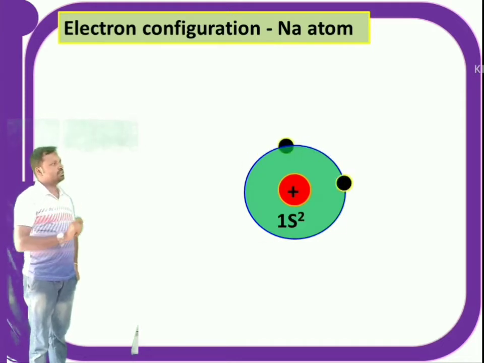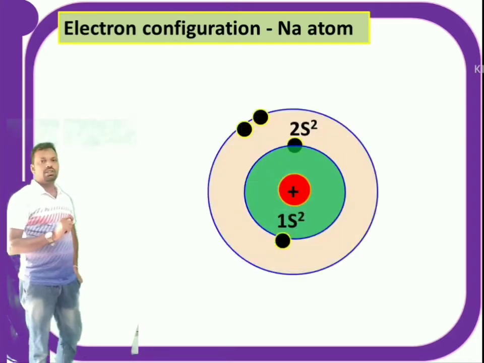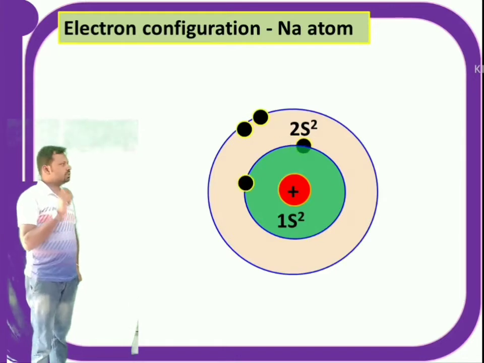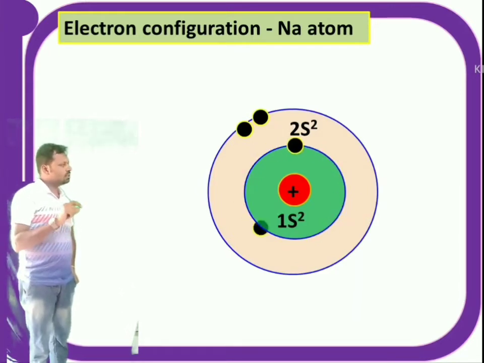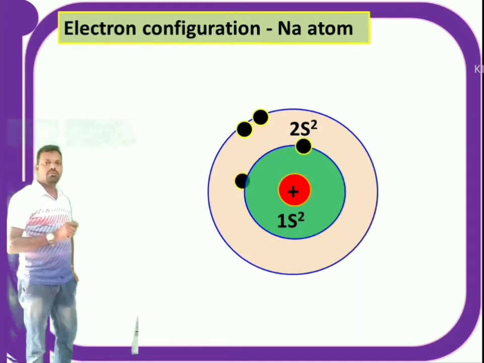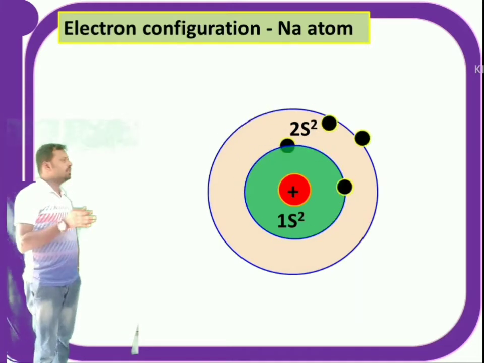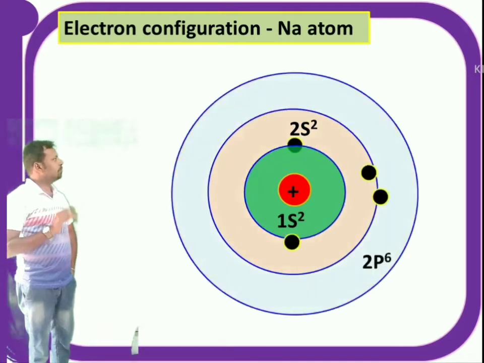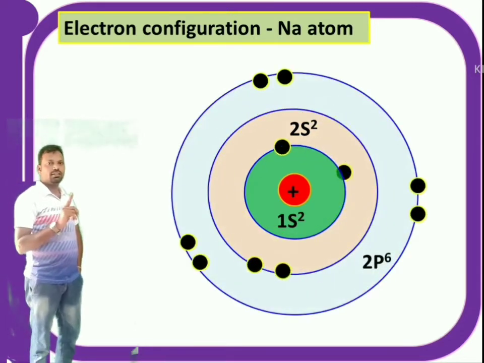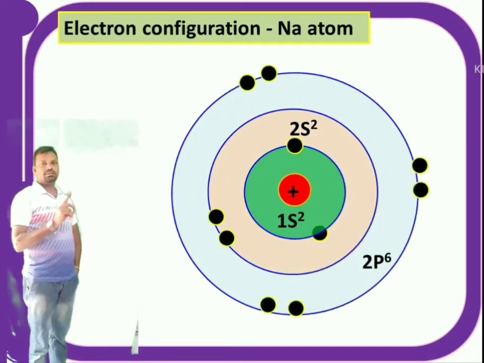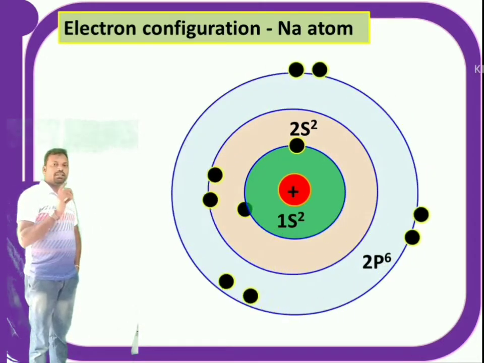After 1s there is another orbital, 2s. The 2s orbital has 2 electrons, which also revolve around the nucleus. After 2s comes another energy level, 2p. The maximum number of electrons in the p orbital is 6. Now 6 electrons are revolving around the nucleus in the p orbital, so 2p6.